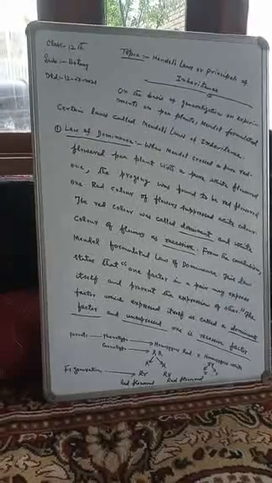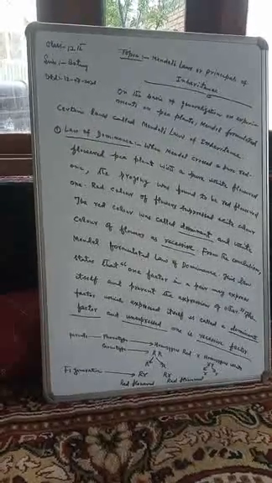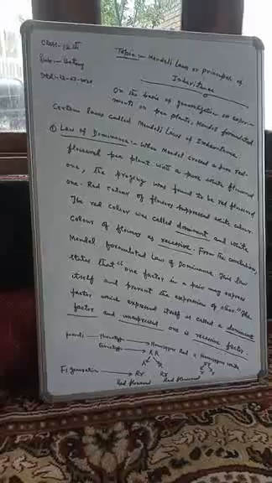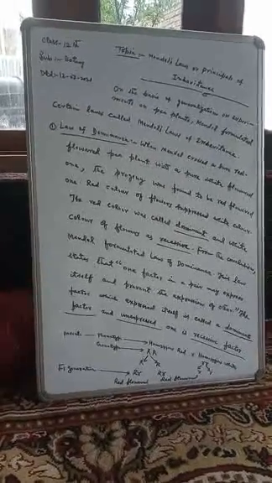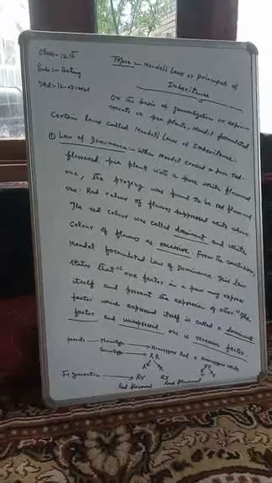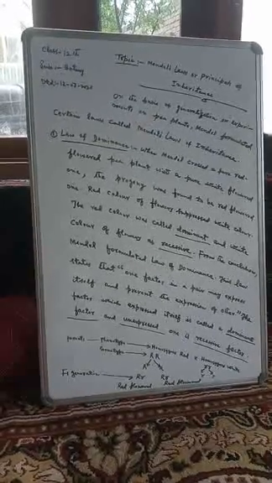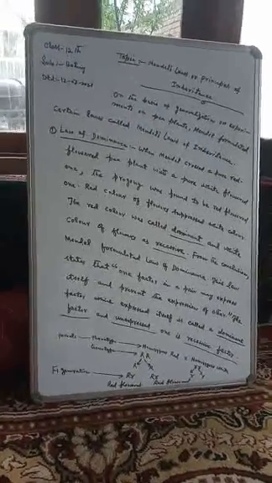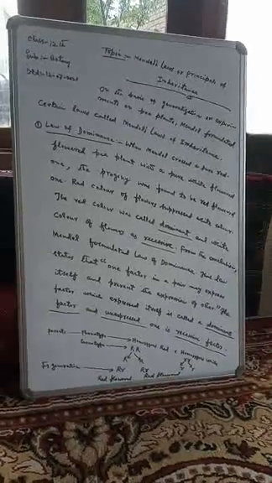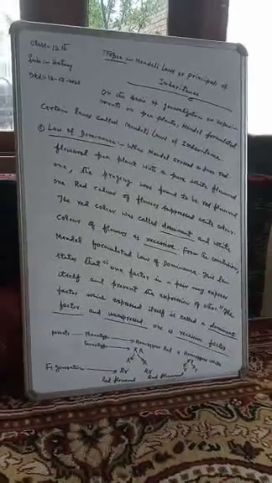So the color which was dominant was the red color, and the white color which has been suppressed has been called the recessive. From this conclusion, Mendel formulated the law of dominance.